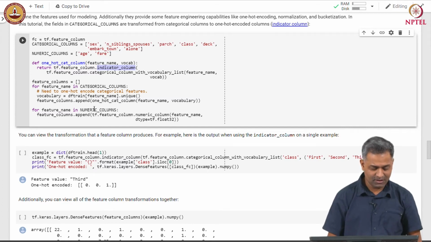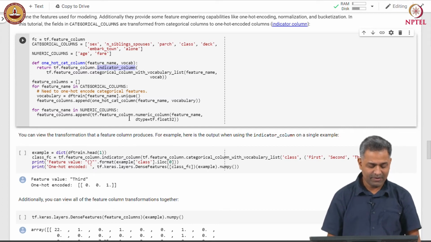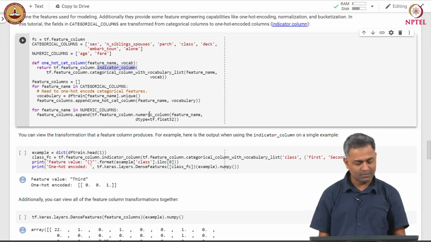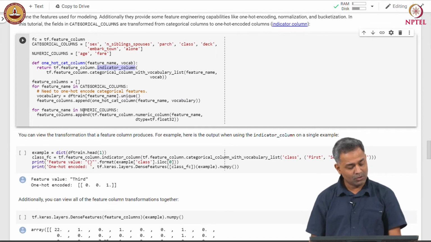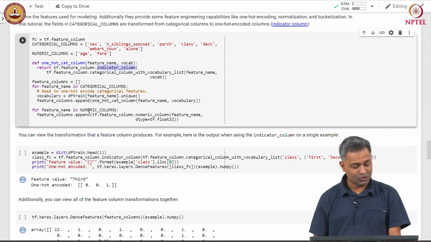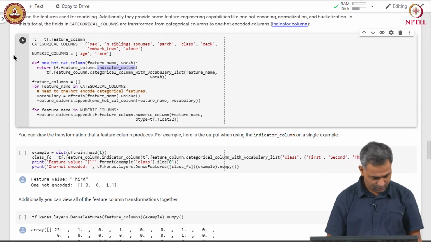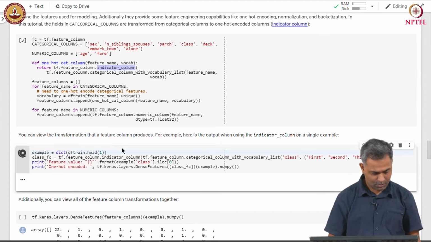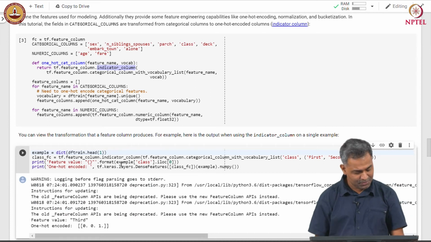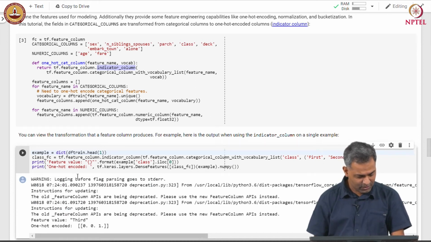Numerical features are fairly easy to handle, and we simply use numeric column of feature column to represent each of the numerical features. We combine both categorical features and numerical features into feature columns. We can view the transformations that the feature column produces.